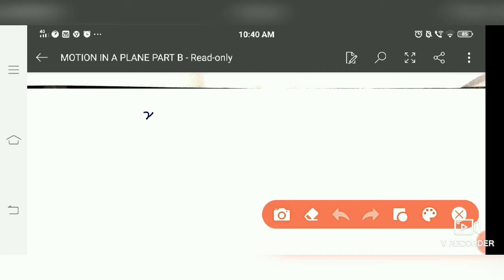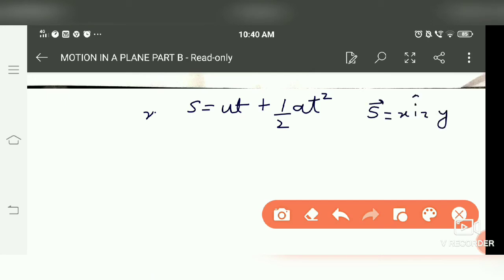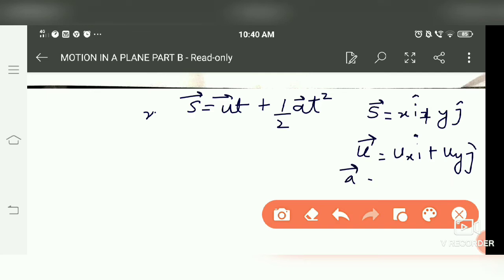We know that s is equal to ut plus half at square, where s is the position vector. It has components x i cap, y j cap. The u vector is ux i cap, uy j cap. The a vector is ax i cap, ay j cap.